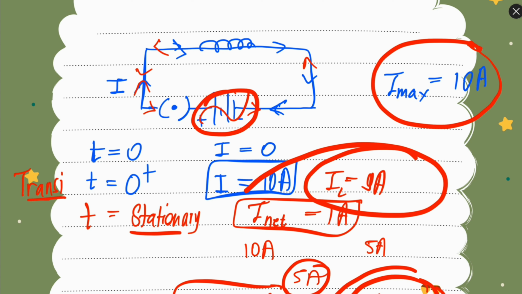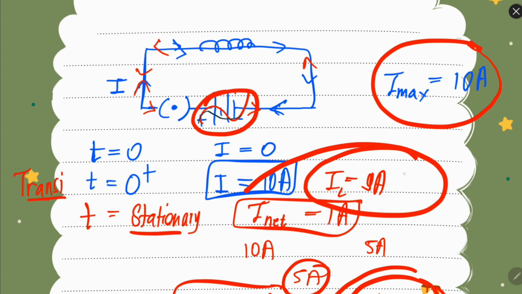So for example, let's say initially we are applying some alternating voltage. Initially the switch was open, the current was 0. As soon as the switch is closed, there will be some current. So suddenly the current will not become 10 ampere. Let's say the maximum current can be 10 ampere. So the current will not suddenly become 10 ampere.